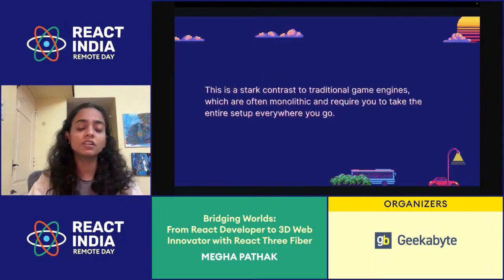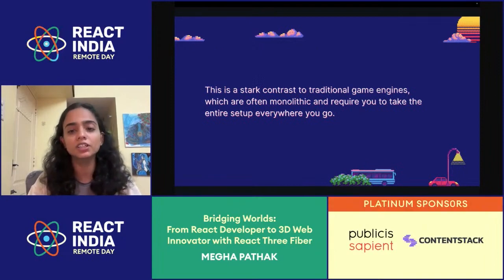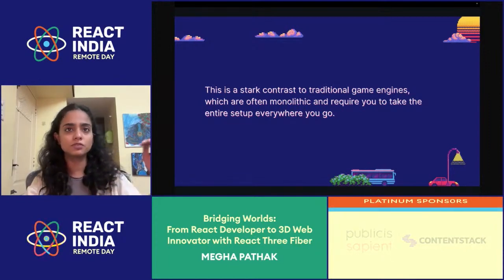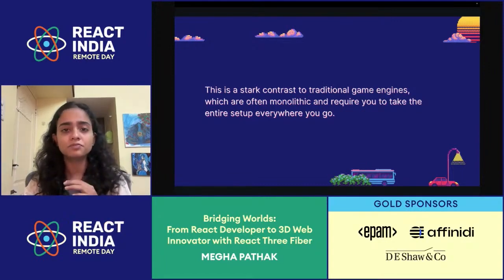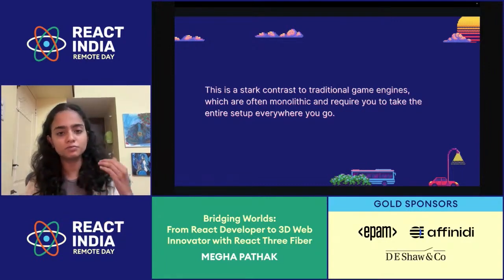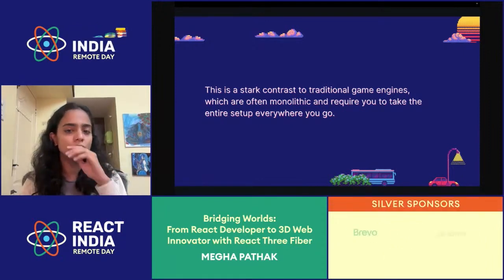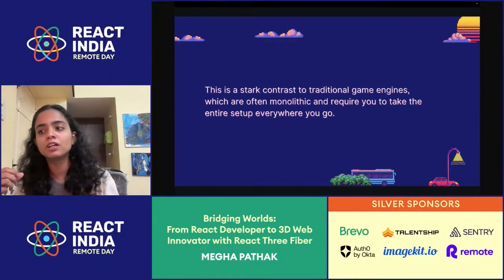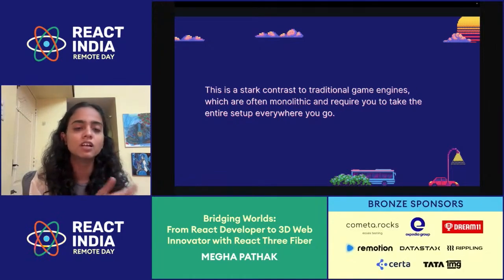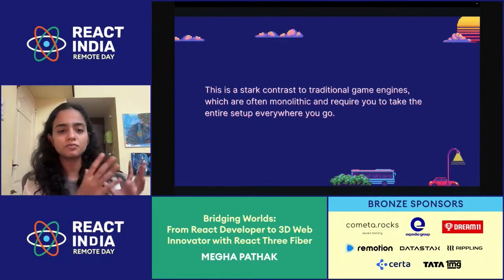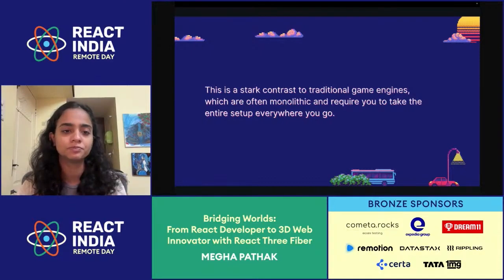This is in very much contrast with how traditional game engines work, because they are very monolithic, and they require you to take the entire setup with you wherever you go. For example, the setup I showed you earlier, you have to go through all these steps to create something 3D, even if you are making something very complex or very simple. So for example, tomorrow if a new state management library comes up and it is supported by React, I can't really take it to Unreal and use it with C# and so on, because it is just not possible. There is a very monolithic system over there.